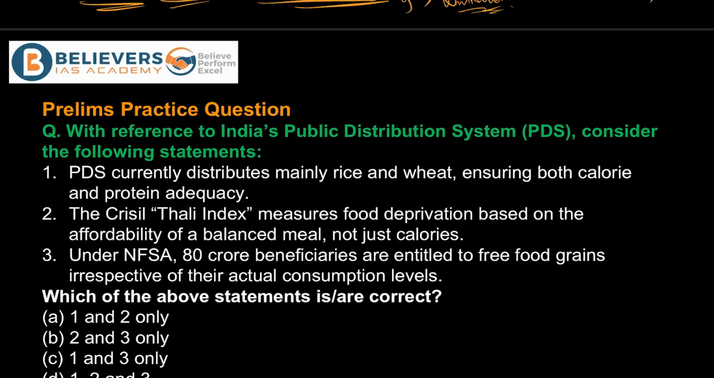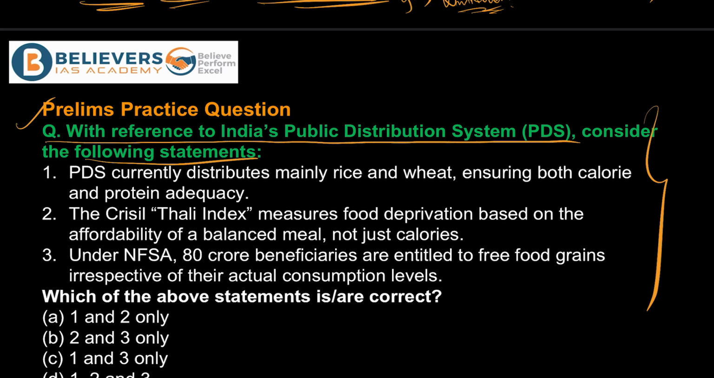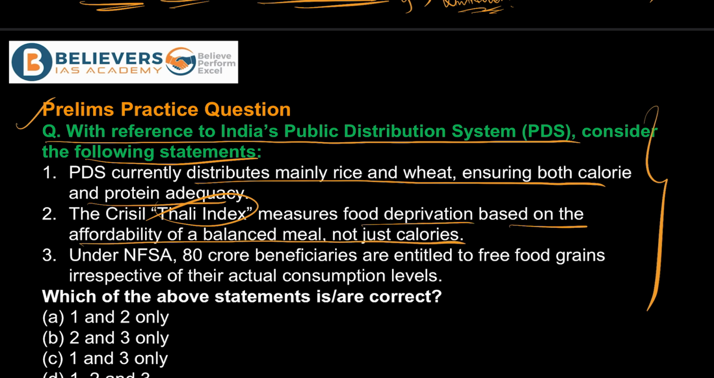Now let's solve one prelims question. With reference to India's public distribution system, consider the following statements. PDS currently distributes mainly rice and wheat, ensuring both calorie and protein adequacy. The CRISIL Thali Index measures food deprivation based on the affordability of a balanced meal, not just calories. Under NFSA, National Food Security Act, 80 crore beneficiaries are entitled to free food grains irrespective of their actual consumption levels. Use the comment section and leave your answers below.